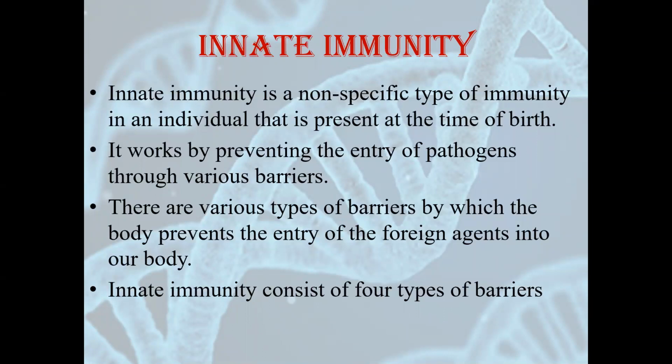Let's read the first line. Innate immunity is a non-specific type of immunity. It is an immunity that is present in an individual at the time of birth, and it works by preventing the entry of pathogens through various barriers. As I said, it is non-specific, so it is not specific for a certain type of organism. It prevents the entry of all the pathogens. So how does it work? It works by forming barriers. There are various types of barriers by which the body will prevent the entry of foreign organisms into our body. Here in innate immunity, 4 different types of barriers are there.